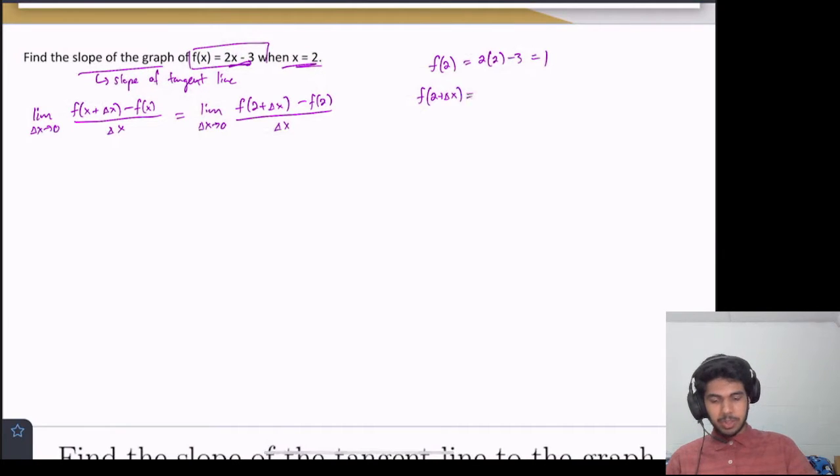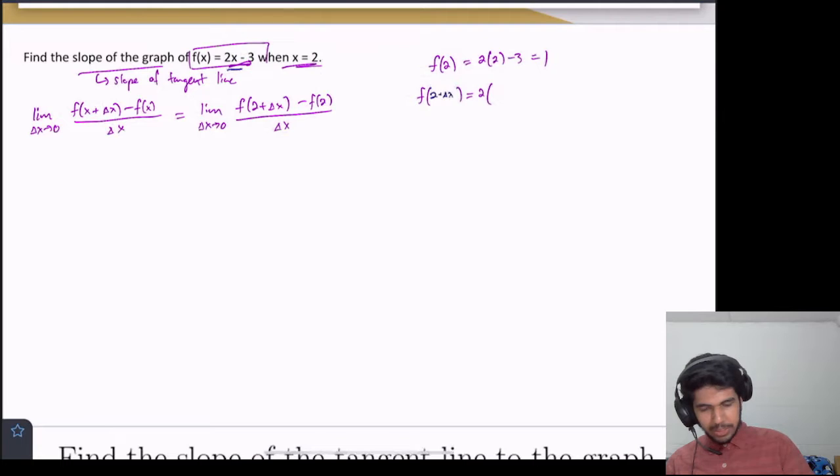This is equal to 2 times the quantity 2 plus delta x. In fact, let me just make this a little bit clearer, and we'll use a different color for this, just so we can see how it's being plugged in. We're plugging in 2 plus delta x.